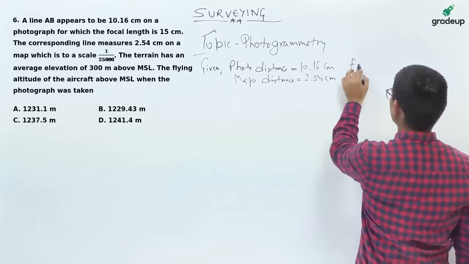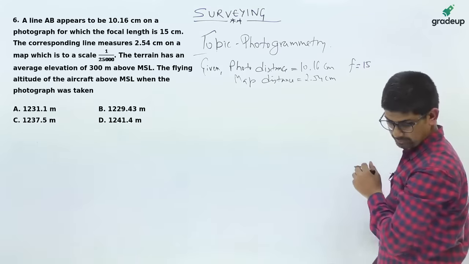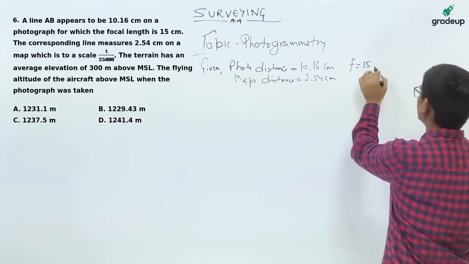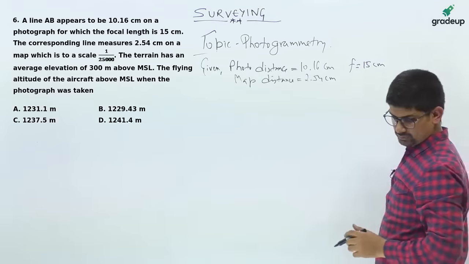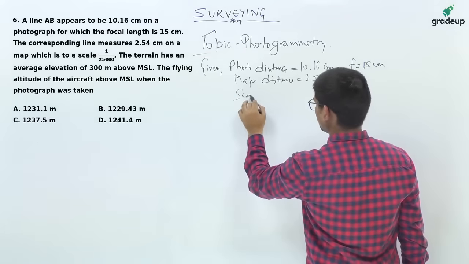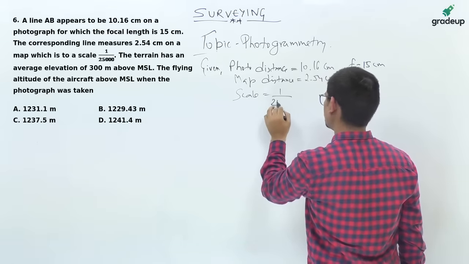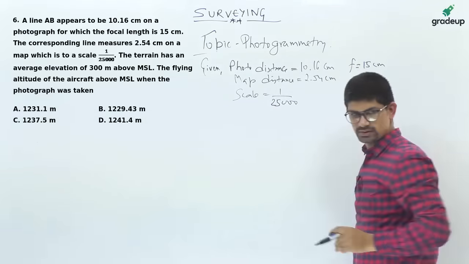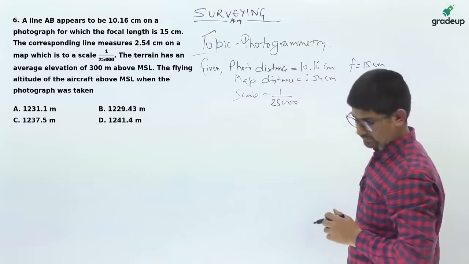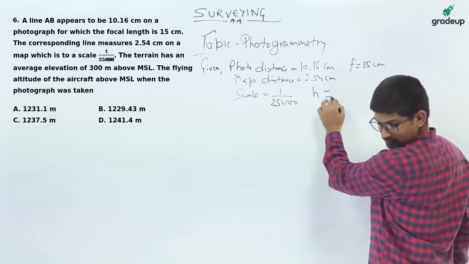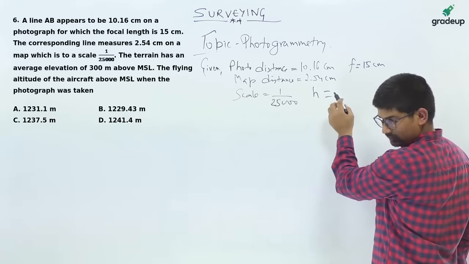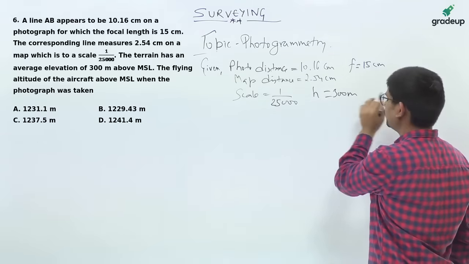The focal length is given to you, 15 centimeter. Also the scale is provided to you, 25,000. This is the map scale. And also small h, you are provided with 300 meters.